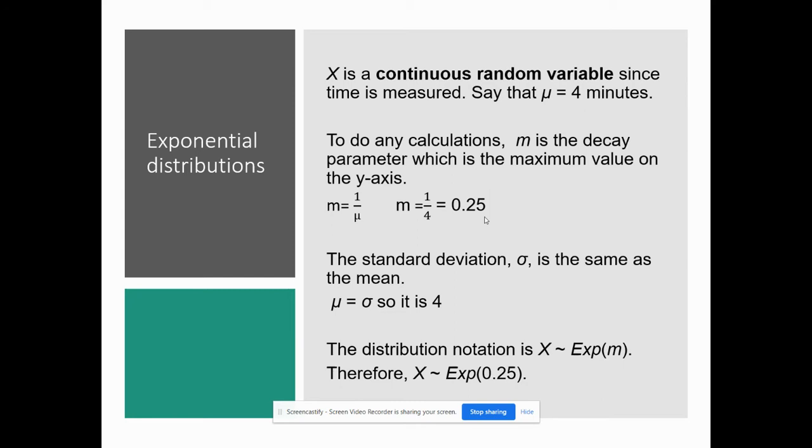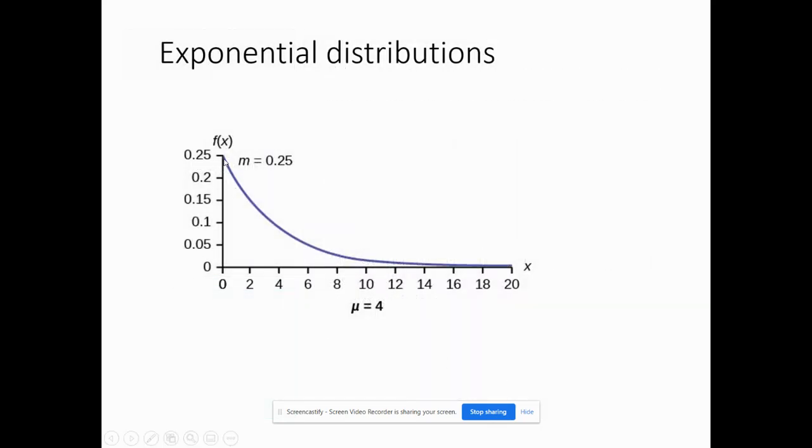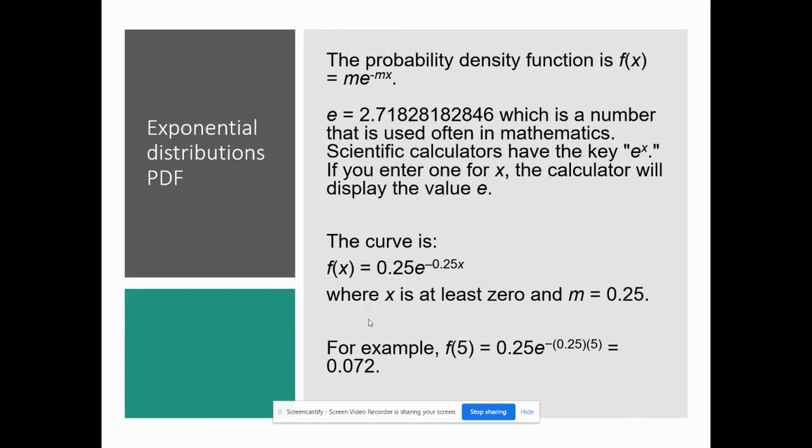The standard deviation in an exponential distribution is the same as the mean, so it's 4 for this problem. The distribution notation is X approximates the exponential distribution with the decay parameter. So I just wrote here that X approximates the exponential with 0.25. This is what it looks like. Again, this is the highest point for this distribution on the y-axis. You can see it's going down till it gets really, really close to the x-axis, and the mean equals 4.